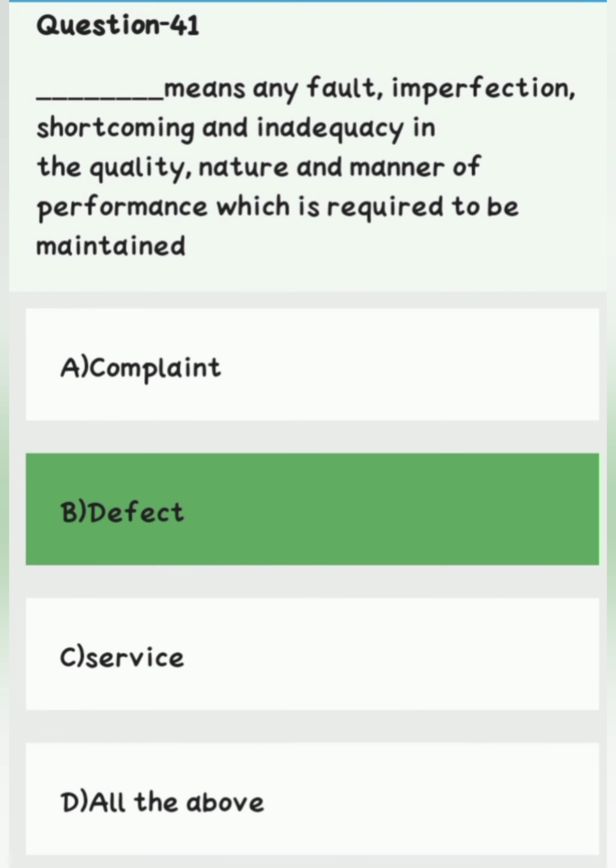Question number 41. Dash means any fault, imperfection, shortcoming and inadequacy in the quality, nature and manner of performance which is required to be maintained. Option A complaint, option B defect, option C service, option D all of the above. Right answer is option B defect.